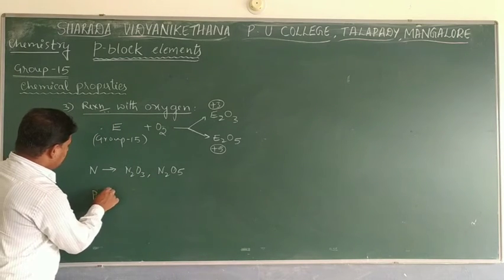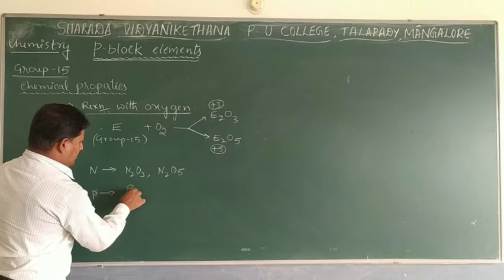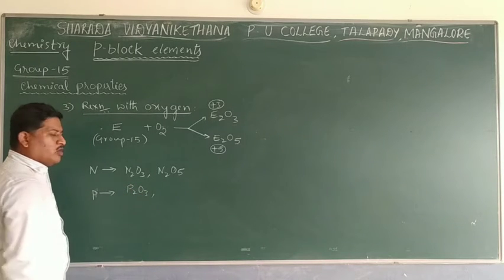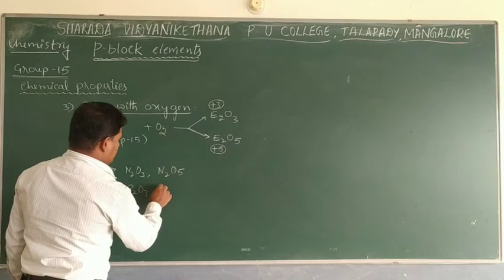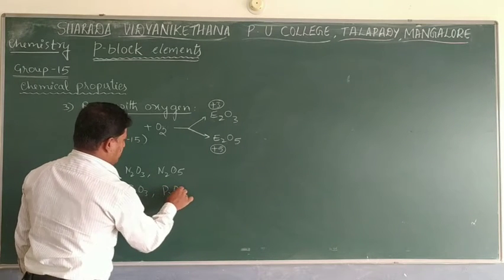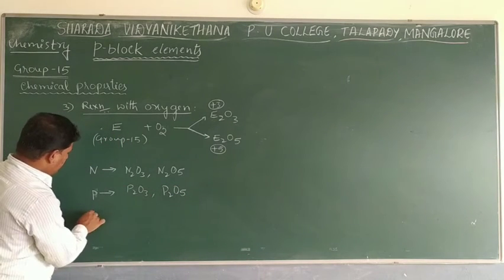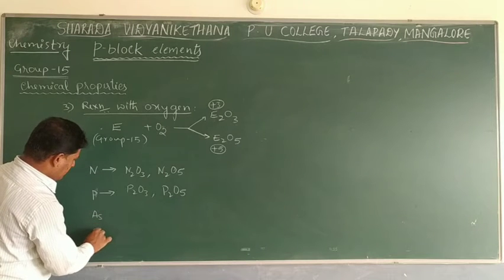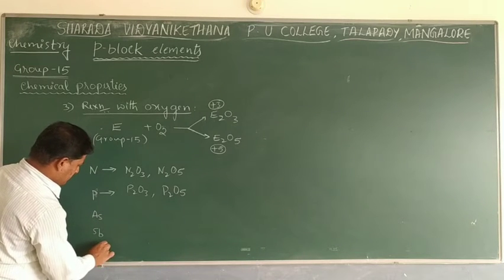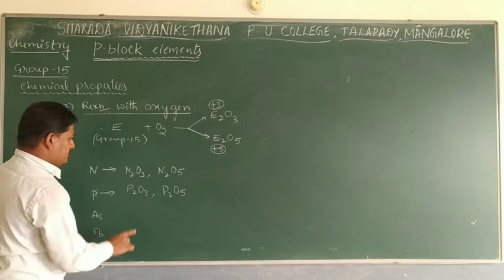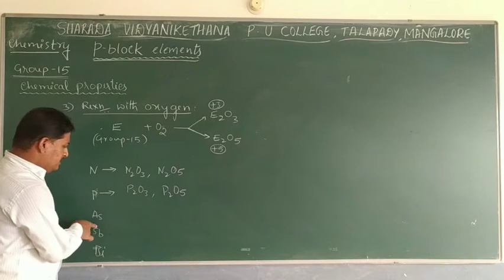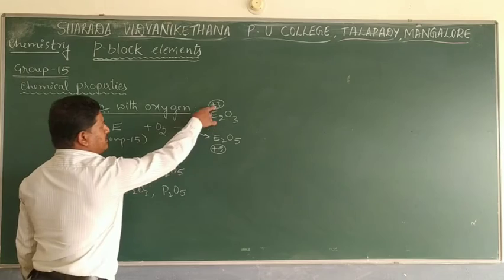Similarly, phosphorus also shows two types of oxide, P2O3, phosphorus trioxide, and P2O5, phosphorus pentoxide. But arsenic, antimony and bismuth always show only one oxide, because their oxidation state is more stable in +3.